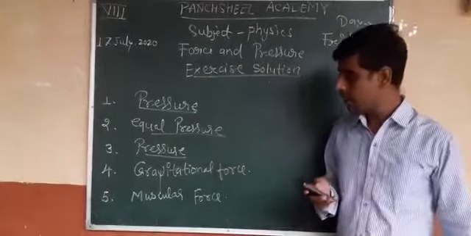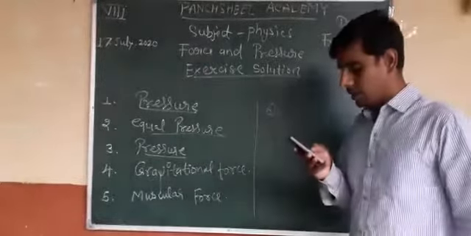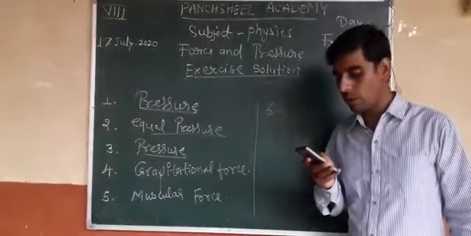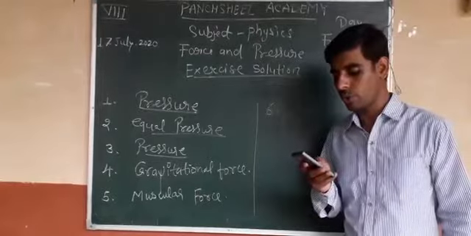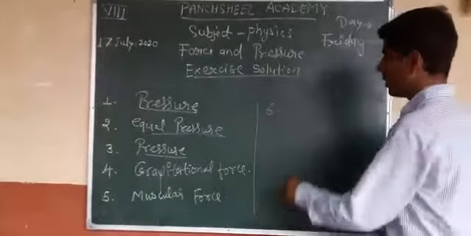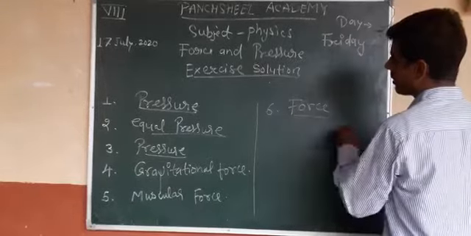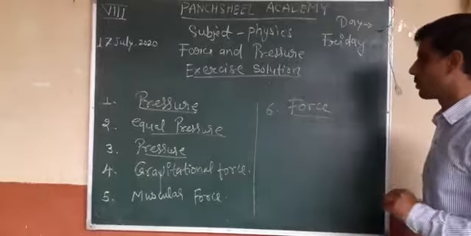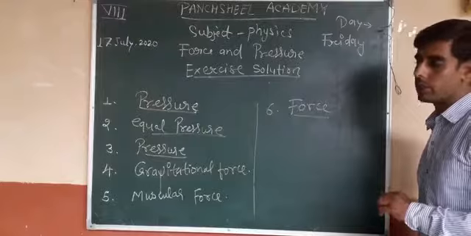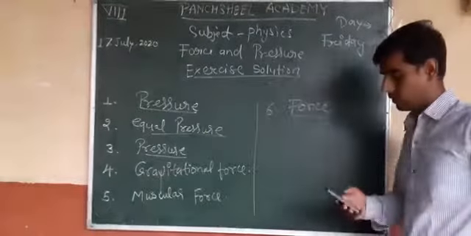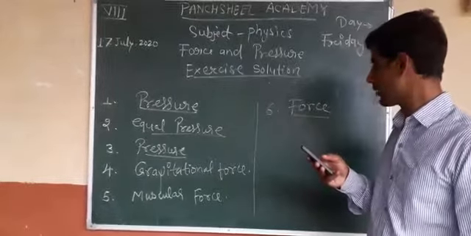And last, question number 6. A push or a pull on an object is called dash. All of you know that this is the definition. A pull or push on any object is called force. So the answer of question number 6 is force.